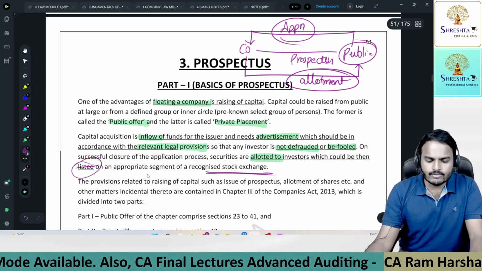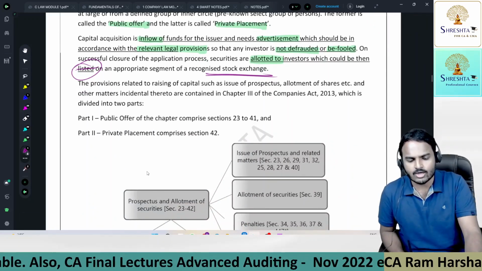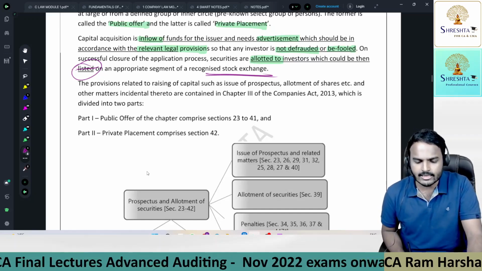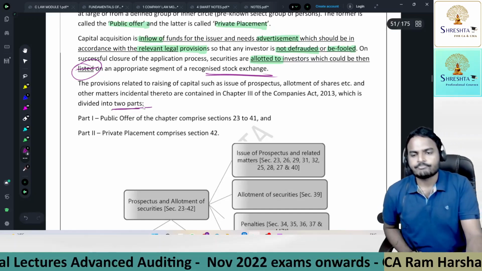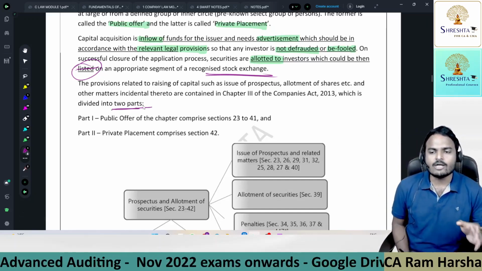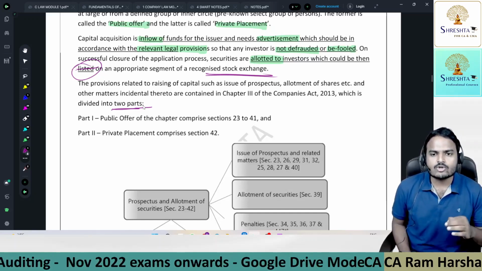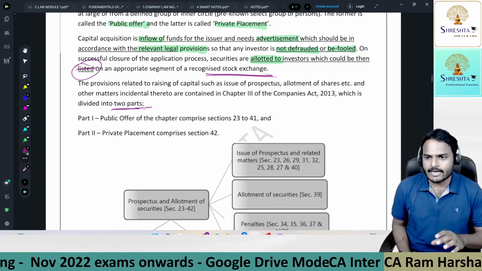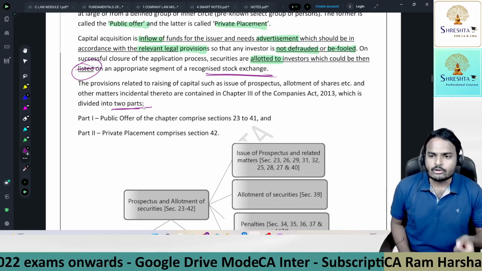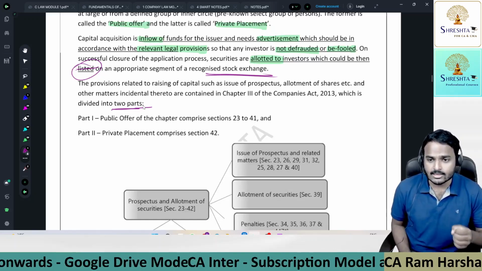Next one. The provisions relating to the raising of capital, such as issue of prospectus, allotment of shares, etc., and other matters incidental thereto, are contained in Chapter 3 of the Companies Act 2013, which is divided into two parts. I told you previously, the entire Companies Act has 470 sections, and all these 470 sections are segregated into 29 chapters based on the subject. So all provisions related to incorporation you will find under Chapter 2, incorporation of the company and matters incidental thereto.